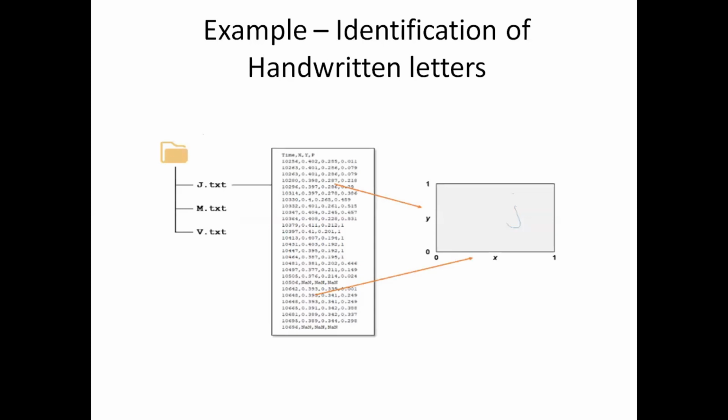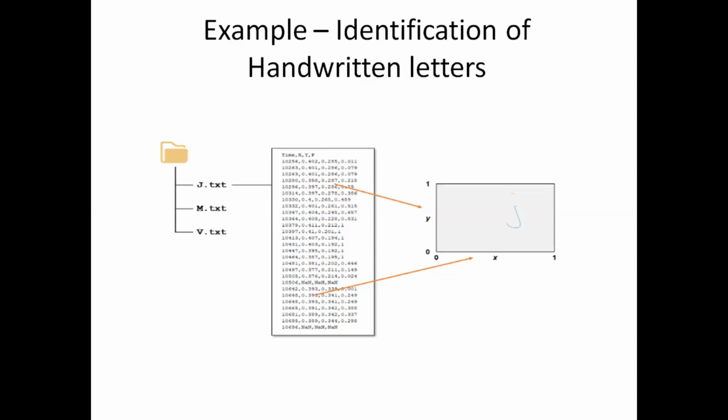Now here we take a specific example to understand this task of classification. The example that we are considering here is identification of handwritten letters. When you feed handwritten letters as input, the algorithm should be able to identify which letter it is. That is the example that we will be performing here. There are 3 letters that are considered here: letters J, M and V. The data corresponding to these letters is stored in a text file.